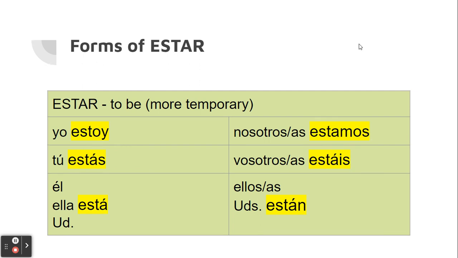Yo estoy, tú estás, ¿cómo estás? Estoy bien, gracias. ¿Cómo está ella? Ella está bien. ¿Cómo estamos? Estamos bien. In Spain, ¿cómo estáis? Ellos y ustedes están.